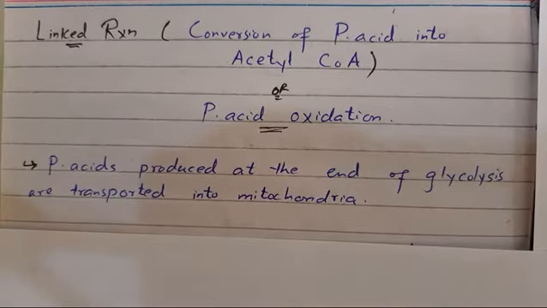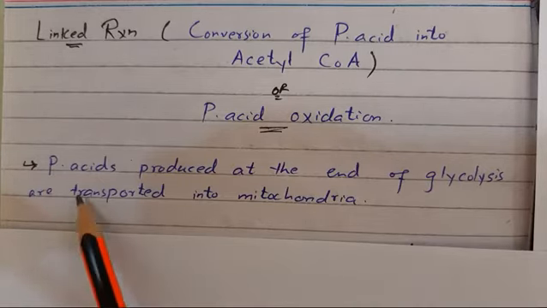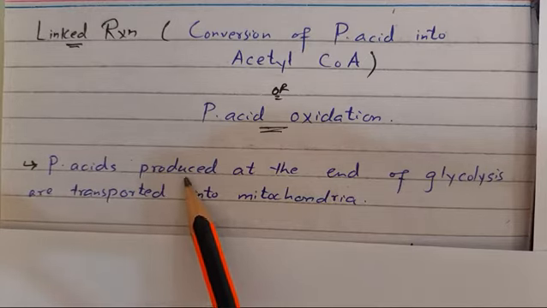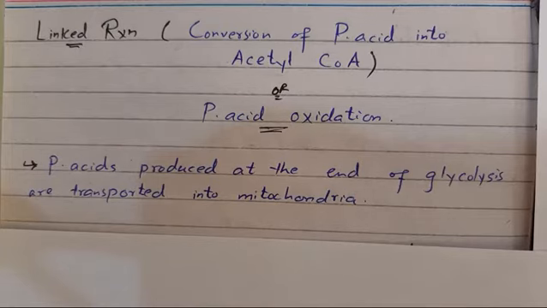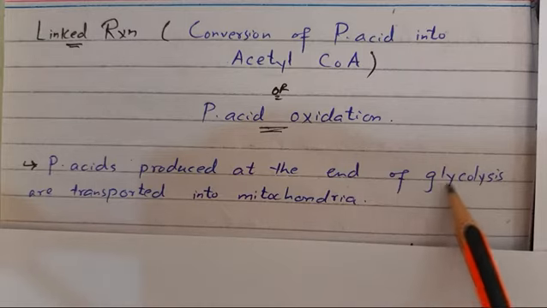As you know, two pyruvic acid or pyruvate molecules are formed at the end of glycolysis. These pyruvic acids produced at the end of glycolysis are transported into mitochondria.